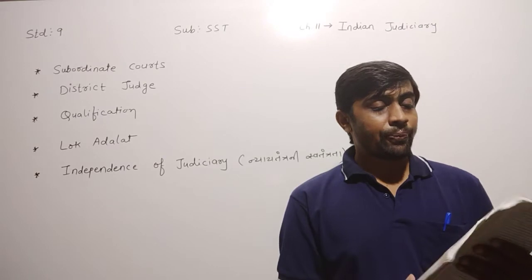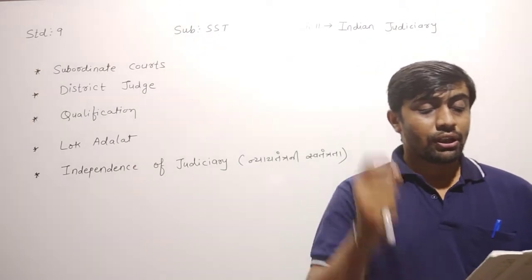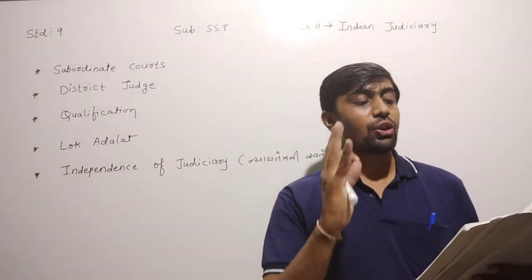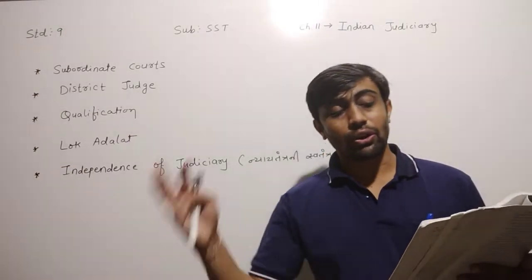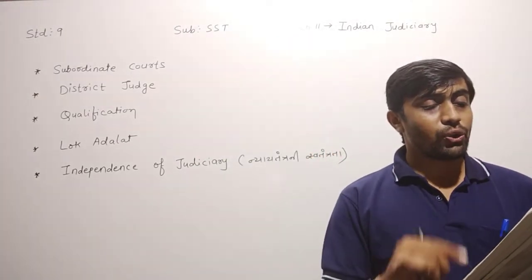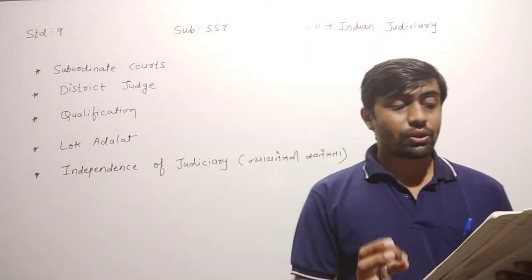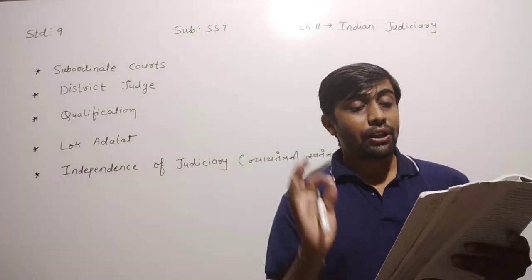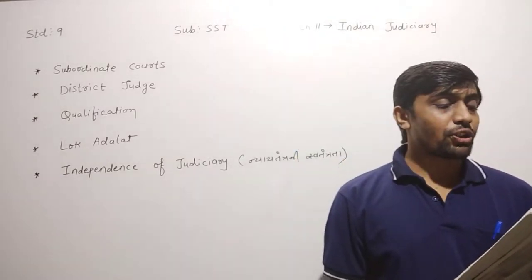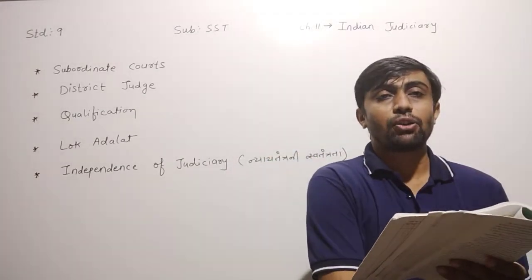Lok Adalat consists of advocates, social workers, educationists, reputed citizens, businessmen, police officers, insurance officers, judges and judicial officials. Now which persons are connected with the Lok Adalat? Lok Adalat consists of advocates, social workers, educationists, reputed citizens, businessmen, police officers, insurance officers, judges and judicial officers. Here the cases are settled in such a way that both parties are satisfied.